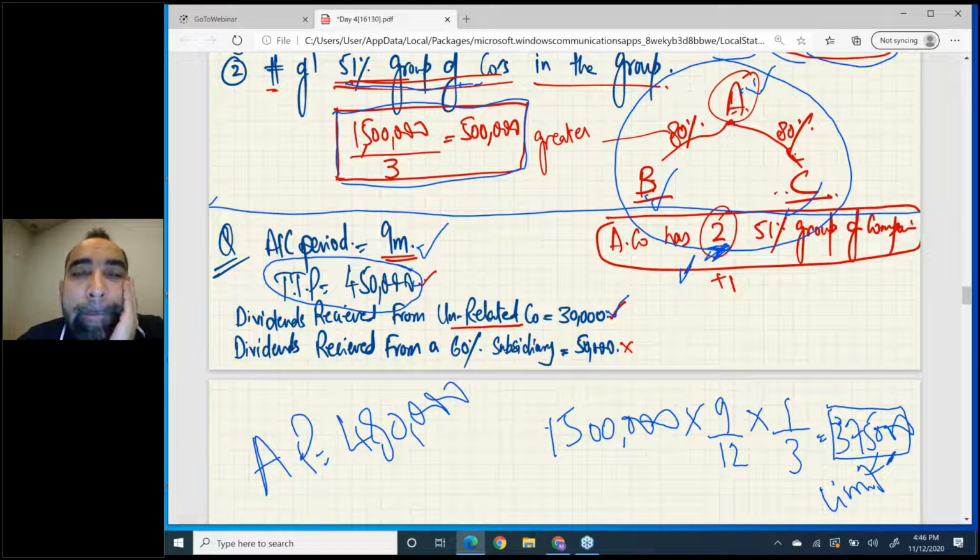One biggest mistake, never forget, large and small: please, large and small company has nothing to do with tax computation. Tax computation is the same for everybody. Large and small are linked with tax payment. Large and small companies are just used to decide when you have to pay the tax. Don't forget this.